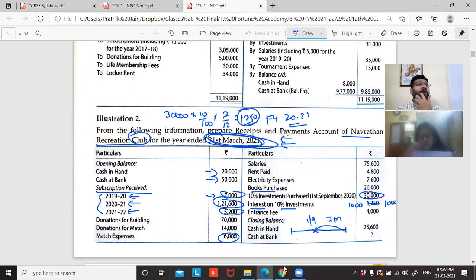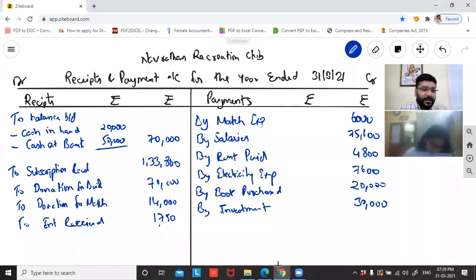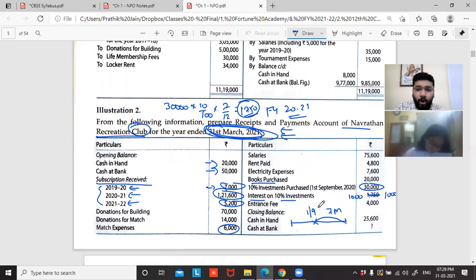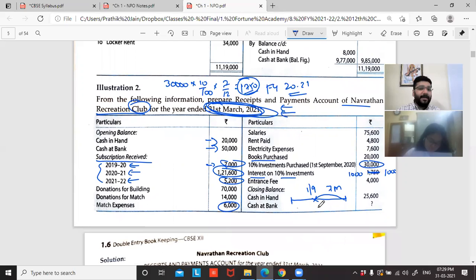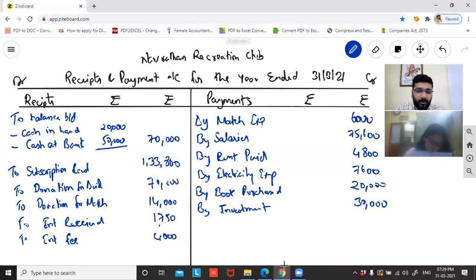Entrance fee is 4,000. Receipt of payment. Fee is received. So to entrance fee, 4,000. Very good. Next. Closing balance of cash in hand is given. So by balance carried down, cash in hand, CIH, I will write because I have the privilege. You write full form.